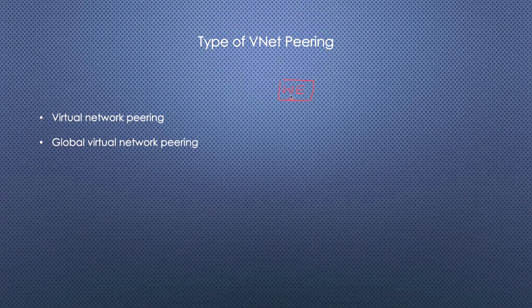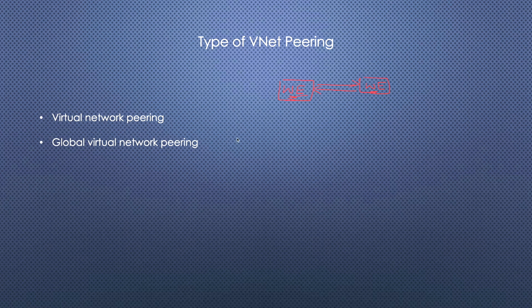So this is the nearest location for me. So I used to take it. But you can take any location. And another VNet is also created inside West Europe. So if both the VNets are created inside West Europe, and we create a network peering between them, then it is called virtual network peering, which is a normal default peering.